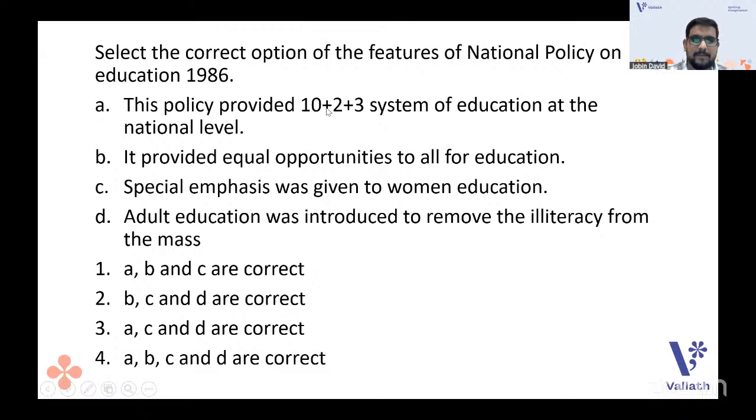But now NEP 2020 suggested another one, 5 plus 3 plus 3 plus 4. Next one, what is the answer? Every option is correct. A, B, C, D are correct. That is it. A, B, C, D are correct, every option is correct.